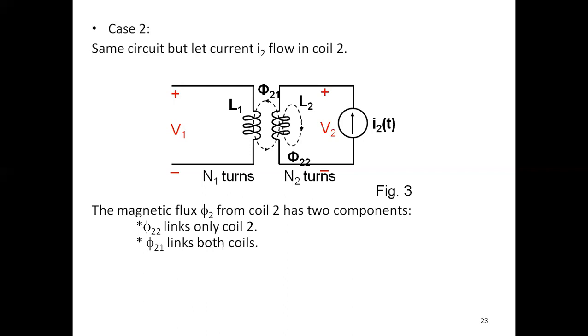Magnetic flux phi 2 from coil 2 has two components. One is phi 22, which links only coil 2, and the second, phi 21, links with both coils. Therefore, phi 2 equals phi 21 plus phi 22.